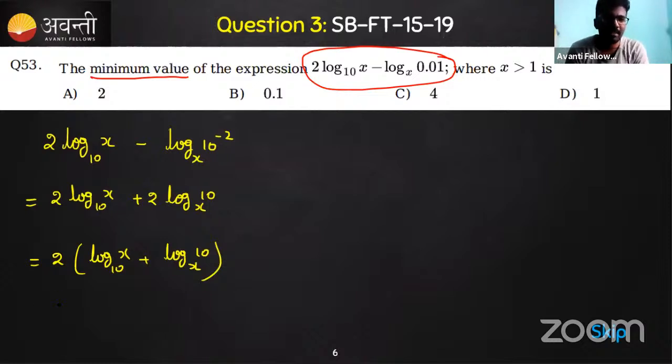See, there is the number 2 multiplied with some term here. You're substituting the x value to be a positive one, and you know that the logarithm is always positive. In the end, you'll get some number. So what can you identify here? There is log x to the base 10 and one more log 10 to the base x. Don't you think that these two are reciprocal of each other?